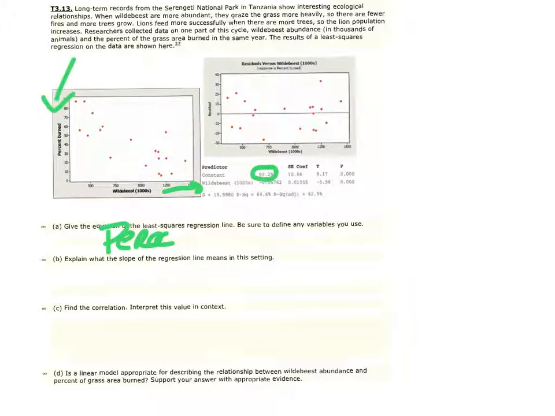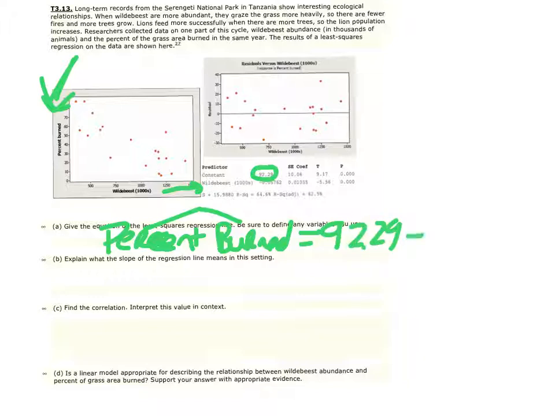So when you look at this, you're going to notice that the response variable we see here is the percent burnt. So if we're going to put this here, and this is our predictor, so I'm going to put that, and it's equal to the constant or the y-intercept of 92.29 minus 0.05762, and our predictor variable in this case, I'm going to put wildebeest. We know is going to be in the thousands.